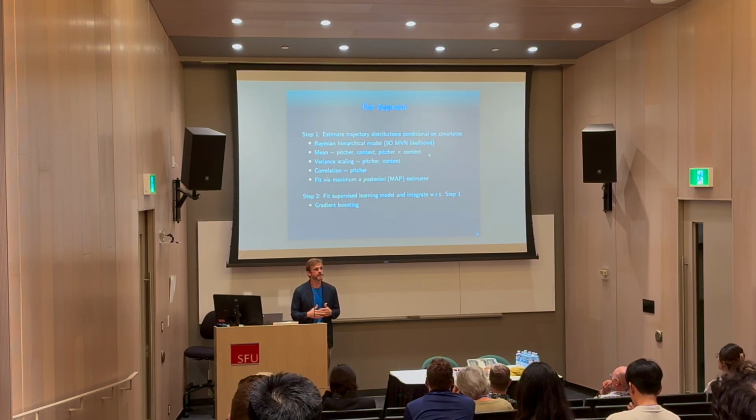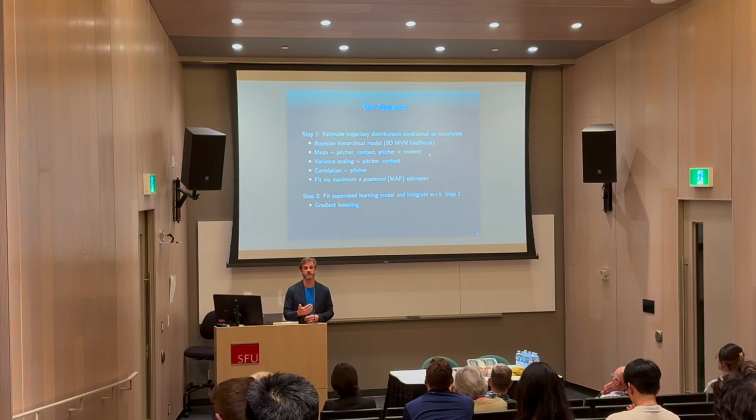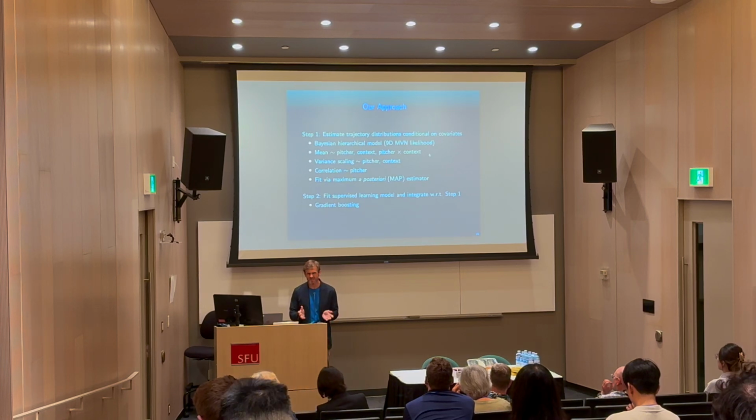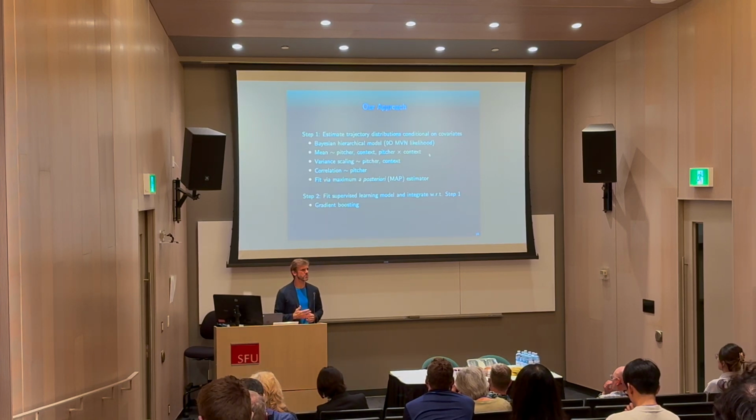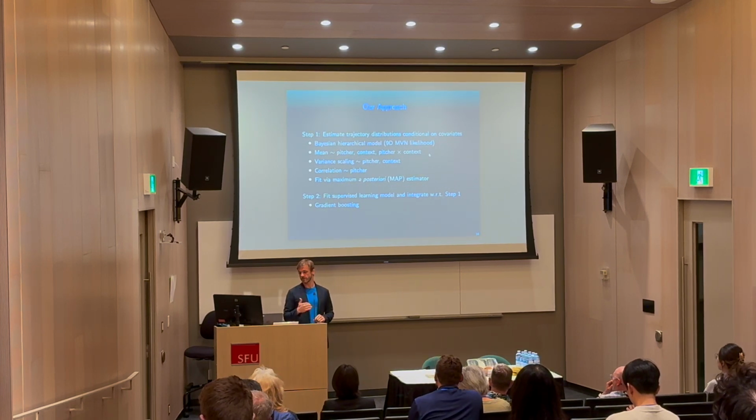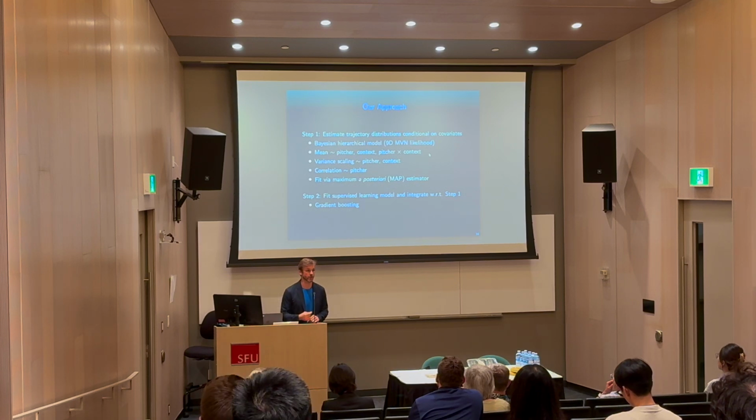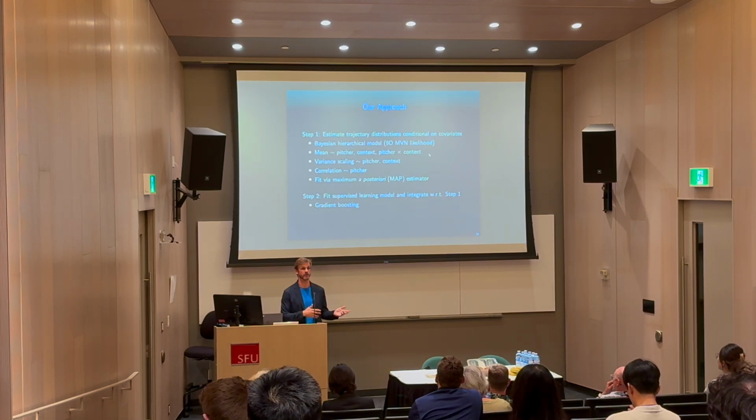The variance scaling depends on the pitcher and the context, and the correlation structure depends on the pitcher. And again, this is a hierarchical model, and so we learn the distribution in between pitchers, as well as the distribution within each pitcher. There's information sharing between the pitchers. It's a pretty beefy model, so we just get the MAP estimator instead of trying to sample from the posterior for computational reasons. And then step two is once we have this distribution, we do the standard supervised learning thing, we do gradient boosting, we get our supervised function, and we integrate that function with respect to the distribution that we learn in step one.